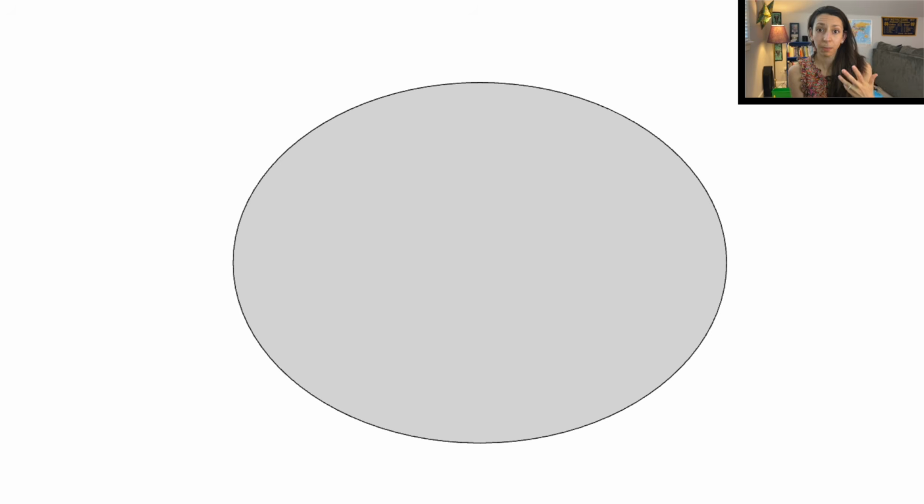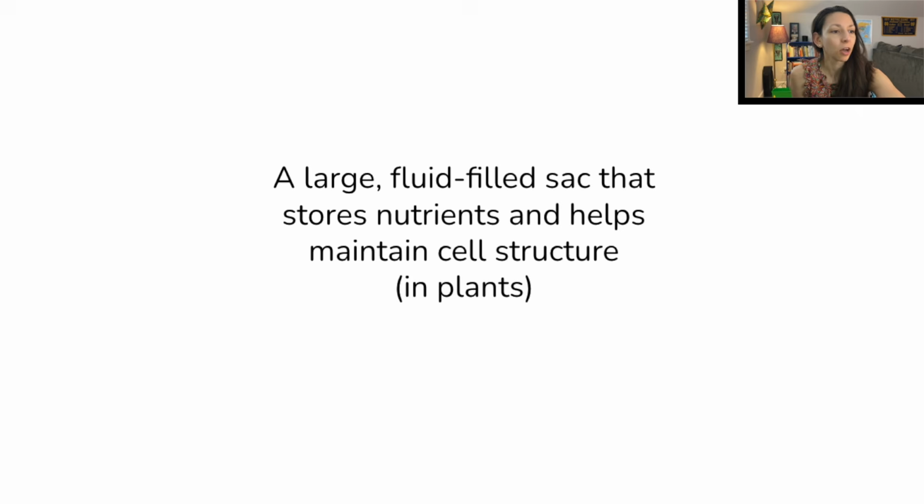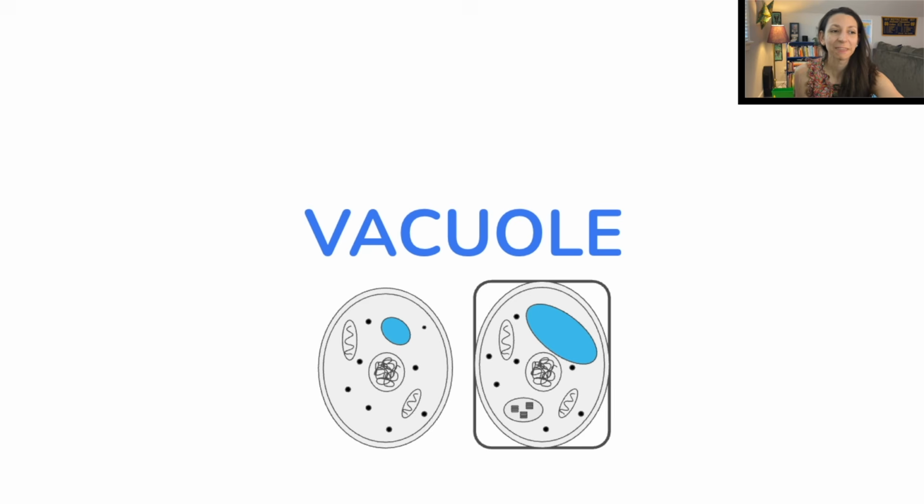All right, let's talk about cells for a little bit too. We're going to go through different parts of the cell, and I want you to try to think of what the cell part is before I tell you. So let's start here. A large fluid-filled sac that stores nutrients and helps maintain cell structure in plants especially, but it can exist in animal cells as well. Do you know what it is? That's the vacuole. Good. And so usually in a plant cell, we'll see one very large vacuole, but vacuoles can exist in animal cells as well.